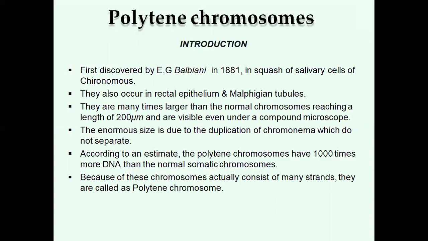These polytene chromosomes are formed during early larval development when meiotic divisions come to an end in these tissues. According to an estimate, the polytene chromosomes have 1,000 times more DNA than the normal somatic chromosome.